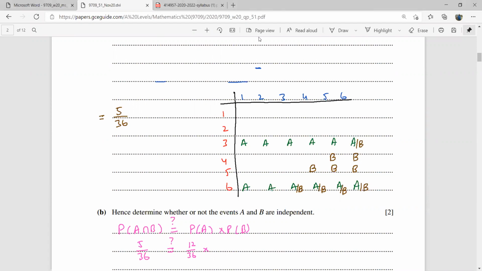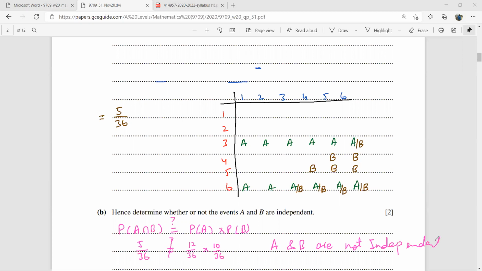So I'll go down here. So yeah, this is going to be 10 over 36. So they are clearly not equal to each other. Therefore, A and B are not independent.